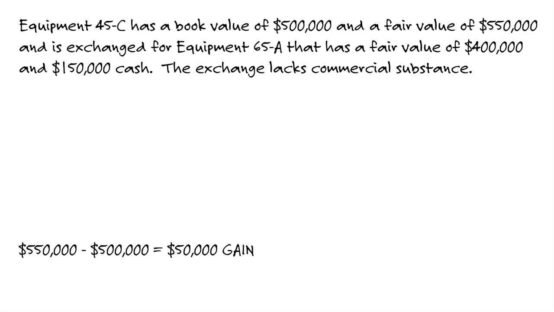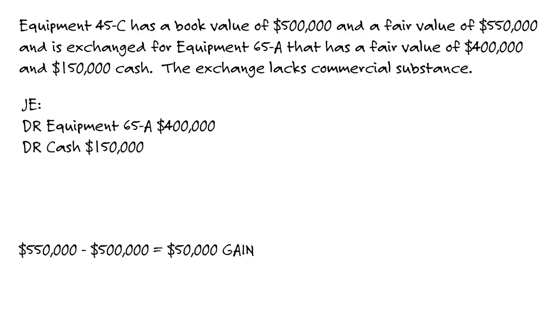Well, let's see. We exchange it for equipment that has a fair value of $400, and we received a lot of cash, $150,000 worth. Now, they tell me the transaction lacks commercial substance, so I got to do my math to see how much gain will be recognized. If you got a lot of cash, greater than 25%, book your entire gain. So my numerator's the cash received, $150. My denominator's that same cash received, $150, plus the fair value received of that property, $400. So 150 divided by 550 is 27.7%.